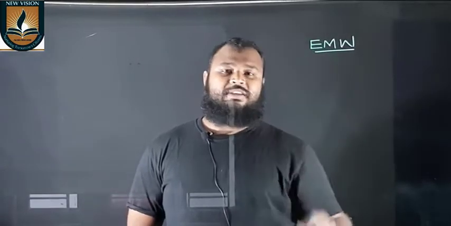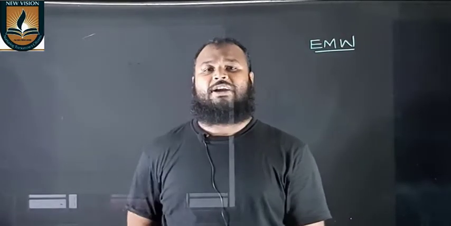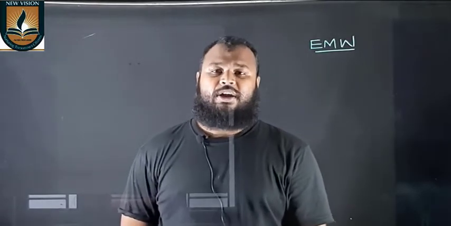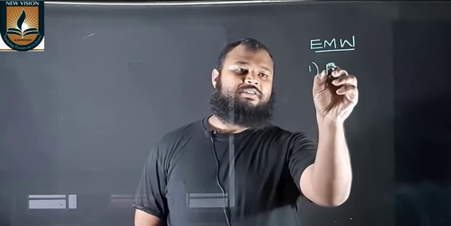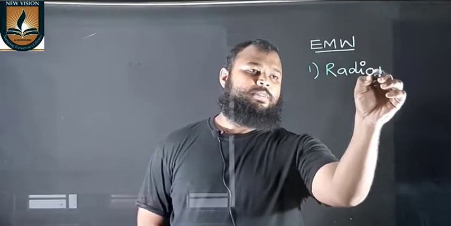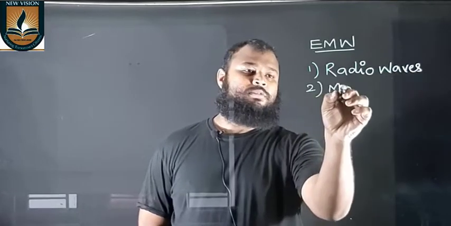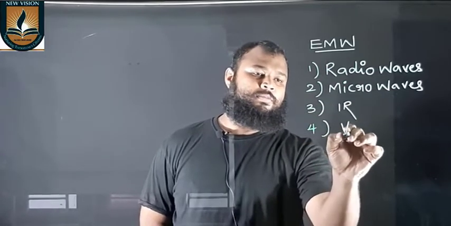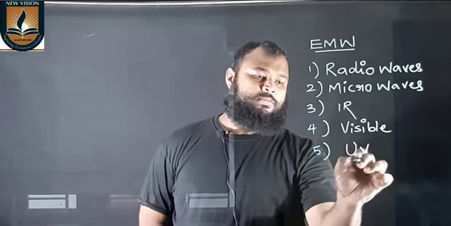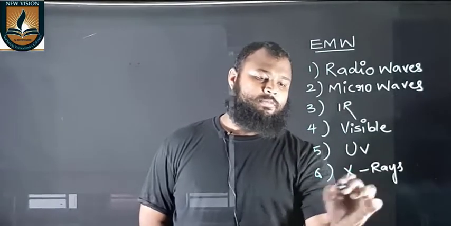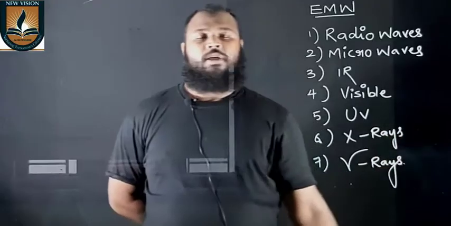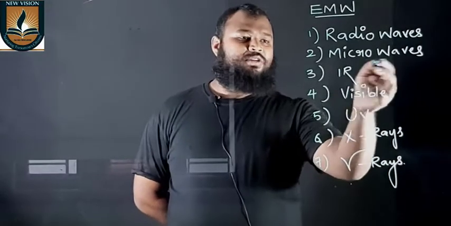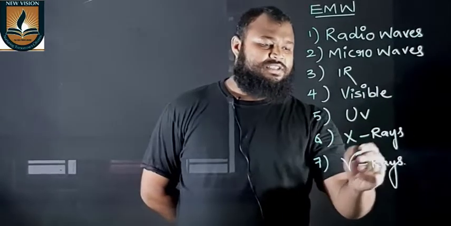So the electromagnetic spectrum is a list of different electromagnetic waves in increasing or decreasing order of their wavelengths or frequency. The electromagnetic spectrum starts with radio waves, microwaves, infrared rays, visible rays, UV rays, X-rays and gamma rays.